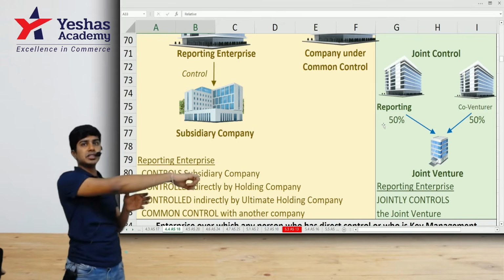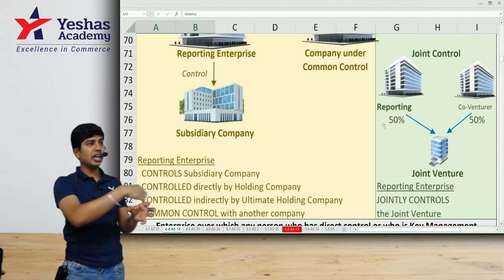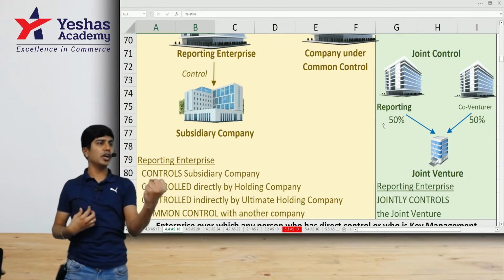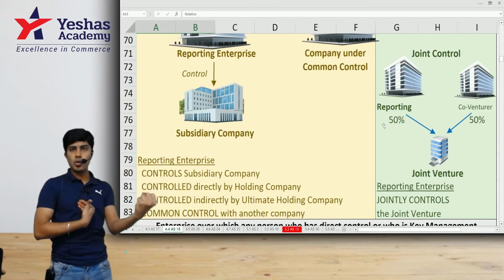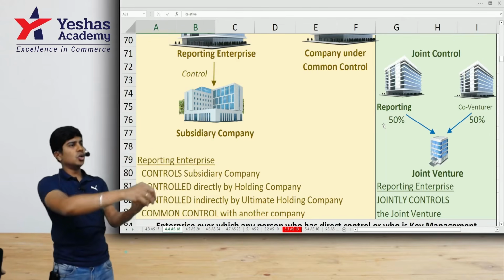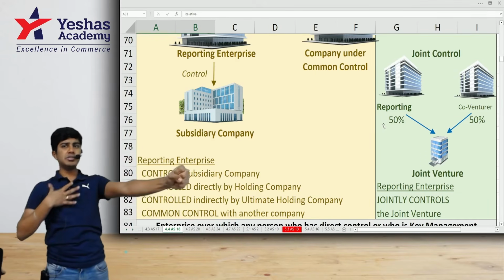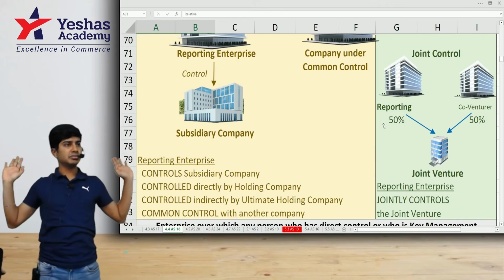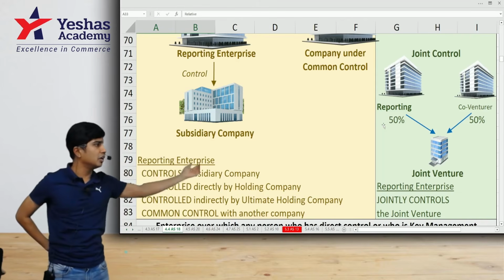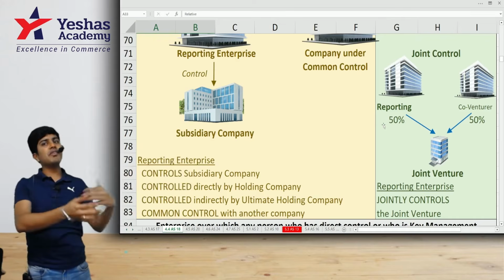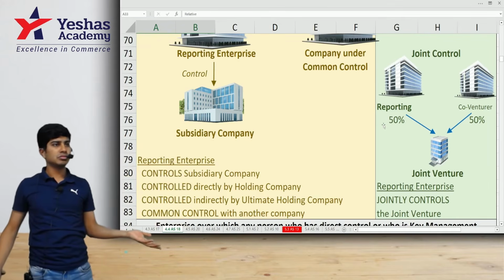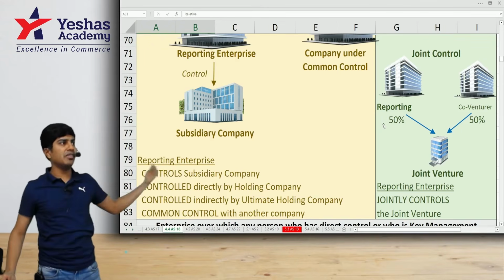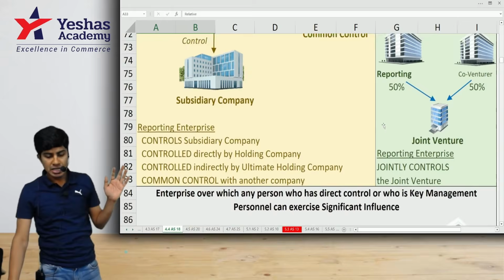However, I have 50 and the balance 50 is held by one person. Both have joint control. I and the other party become co-venturers. This entity will become a joint venture. I am a co-venturer, the other party is a co-venturer. Together we have a joint venture. The joint venture is my related party. The joint venture is the other party's related party. Both of us are not related. I am not related to another co-venturer because of my joint venture. We just have a venture together. We are not related to each other. If otherwise we have some other relationship, then yes. But because of the joint venture, are we related? No. Everyone get this?